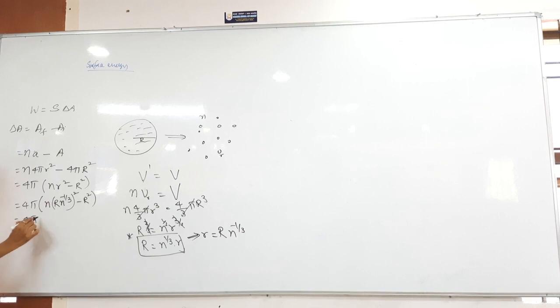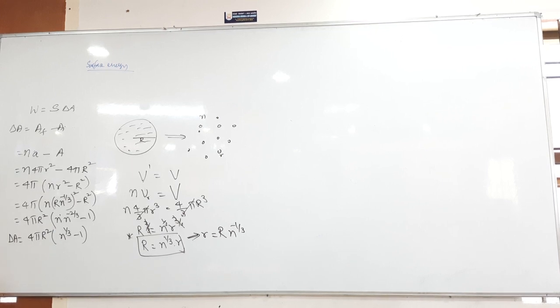Now 4 pi into, what I can take common here, R square, I can take common from here and from here. Then what is remaining here, N into N power minus 2 by 3. Correct? Here N into N power, whole square, minus 2 by 3. Minus R square already gone out, then only 1 is there. Here N power 1, and then 1 minus 2 by 3 gives you, 3 minus 2, nothing but 1 by 3. So 4 pi R square into N power 1 by 3 minus 1. That is the final change in the area, delta A only.